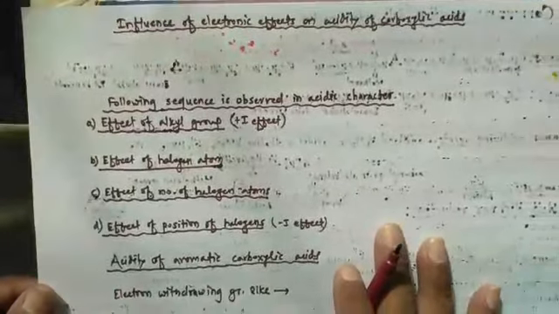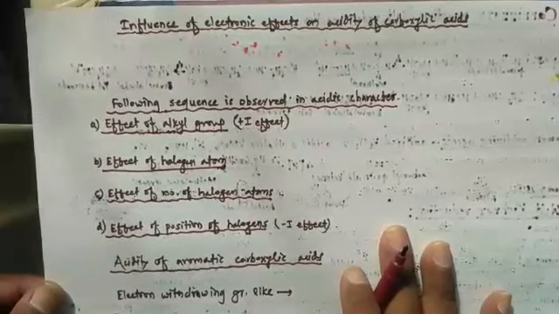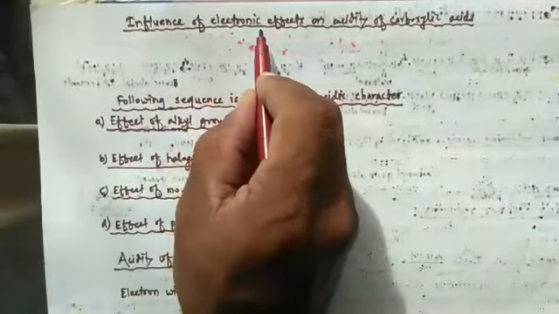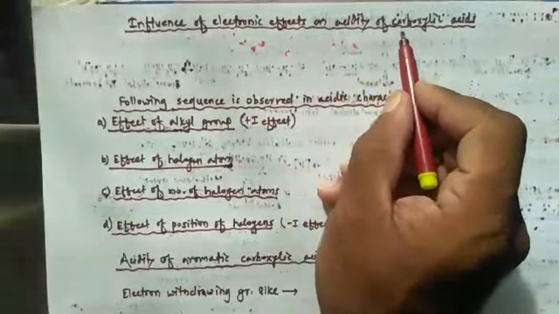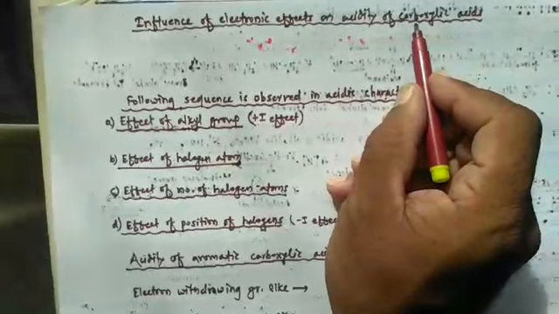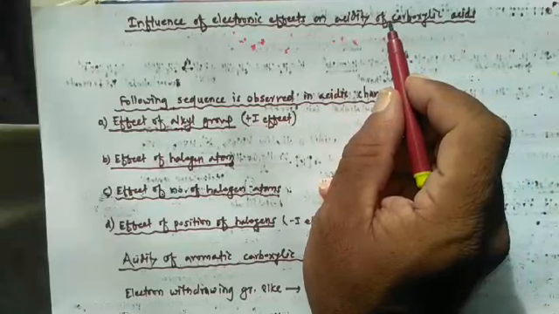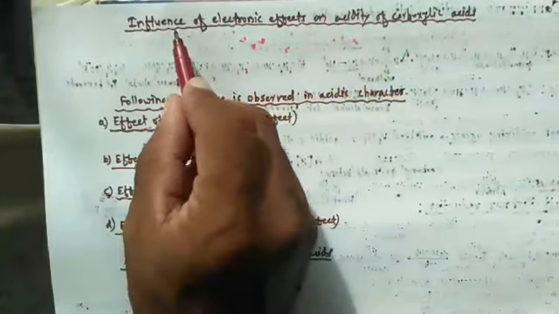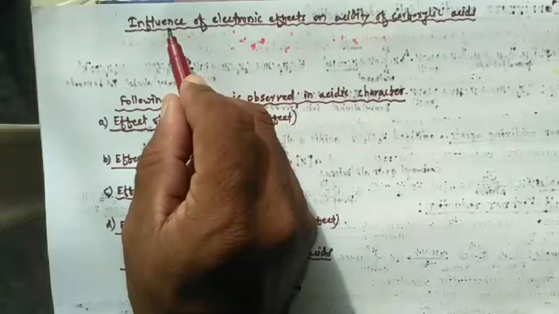Then let's study the next article, and that article is influence of electronic effect on acidity of carboxylic acids.